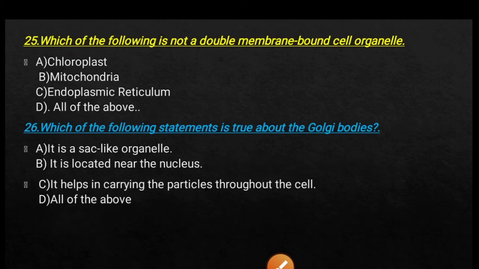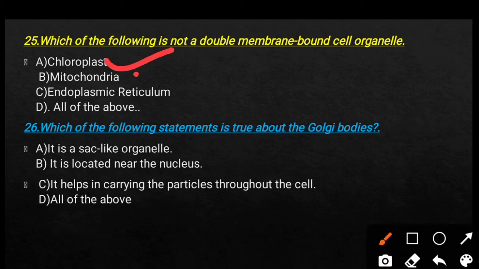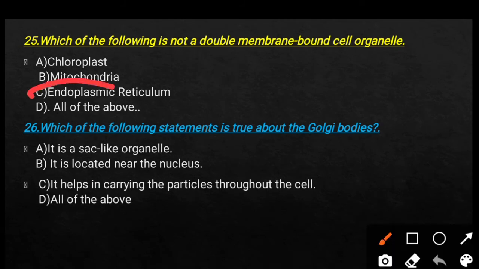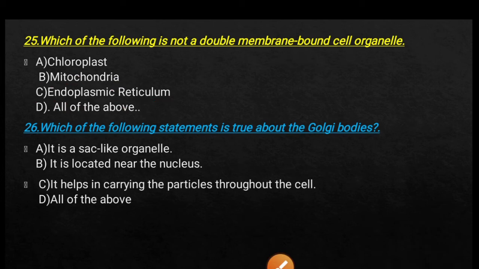Next, which of the following is not a double membrane bound cell organelle? Option A, chloroplast. Option B, mitochondria. Option C, endoplasmic reticulum. And option D, all of the above. So here the right answer is endoplasmic reticulum. This endoplasmic reticulum is a single membrane bound cell organelle.